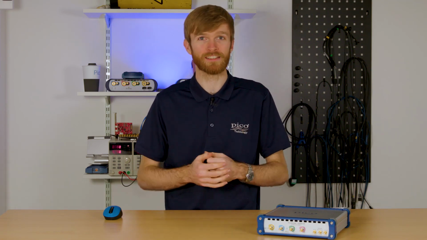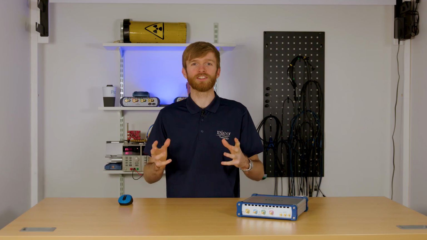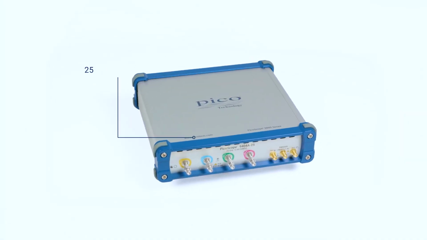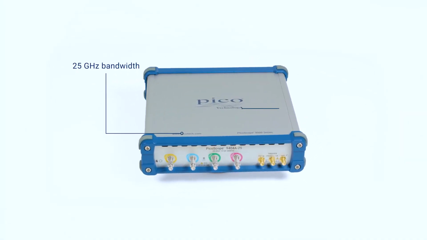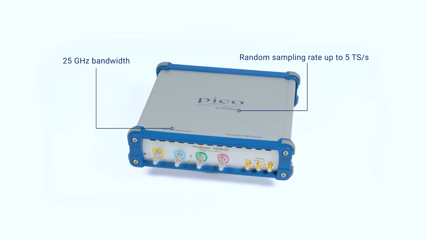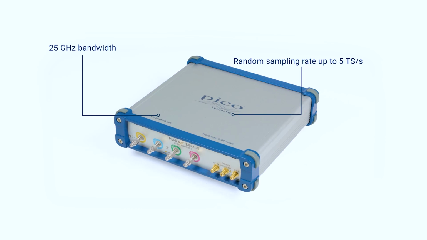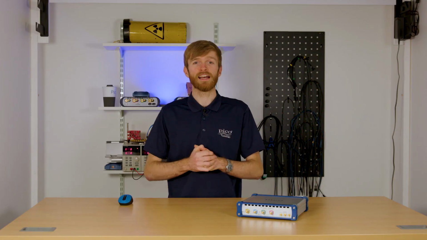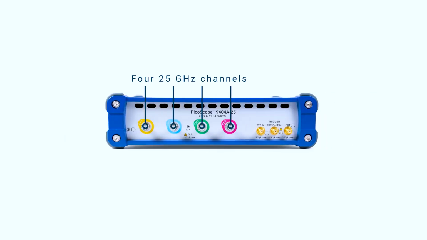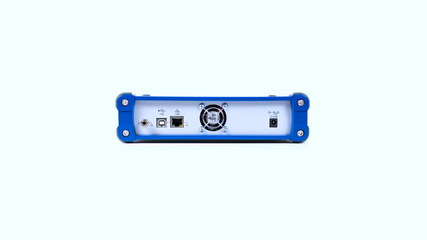1.5 picoseconds. Moving on to the specifications, the PicoScope 9404A-25 has a maximum bandwidth of 25 GHz with a random sample rate of 5 terasamples per second, providing a transition time of down to 14 picoseconds. The front end has 4 25 GHz channels, each utilising a 12-bit 500 megasample per second ADC with plus or minus 800 millivolt input range. The rear includes USB and Ethernet I/O, optional clock recovery options, and DC power input.